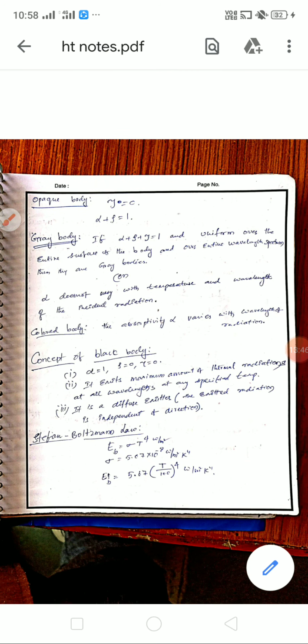Next, colored bodies. The absorptivity alpha varies with the wavelength of radiation. So different colors will have different absorptive capacities. Green is different, red is different, and black is different.